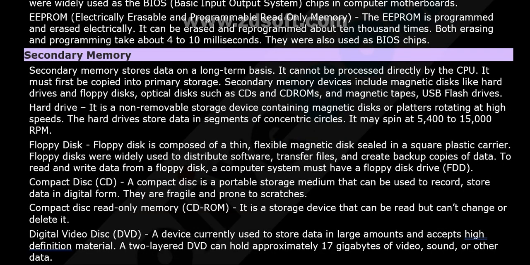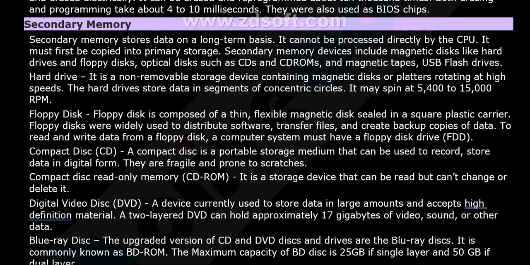What about secondary memory? Let's see. Secondary memory stores data on a long-term basis. It cannot be processed directly by the CPU. It must first be copied into primary storage. Secondary memory devices include magnetic disks like hard drives, floppy disks, optical disks, CDs, CD-ROMs, magnetic tapes, and USB flash drives.